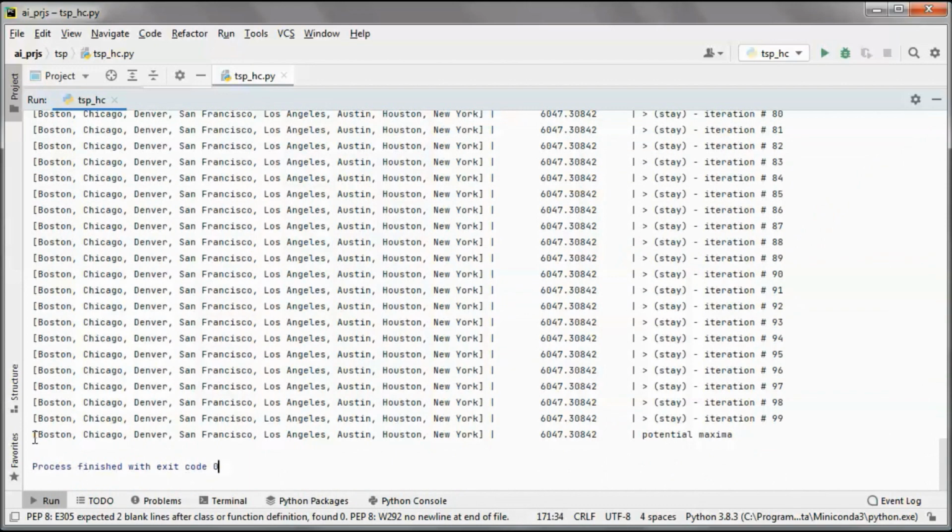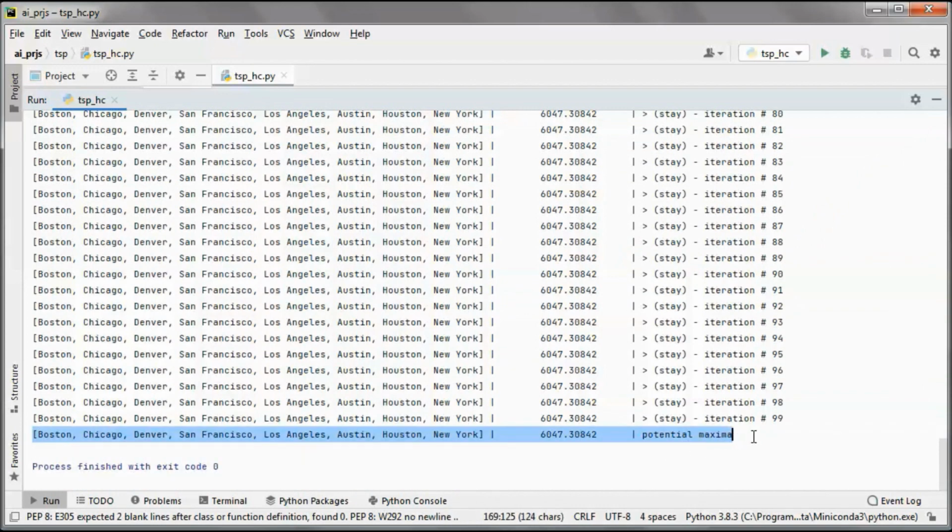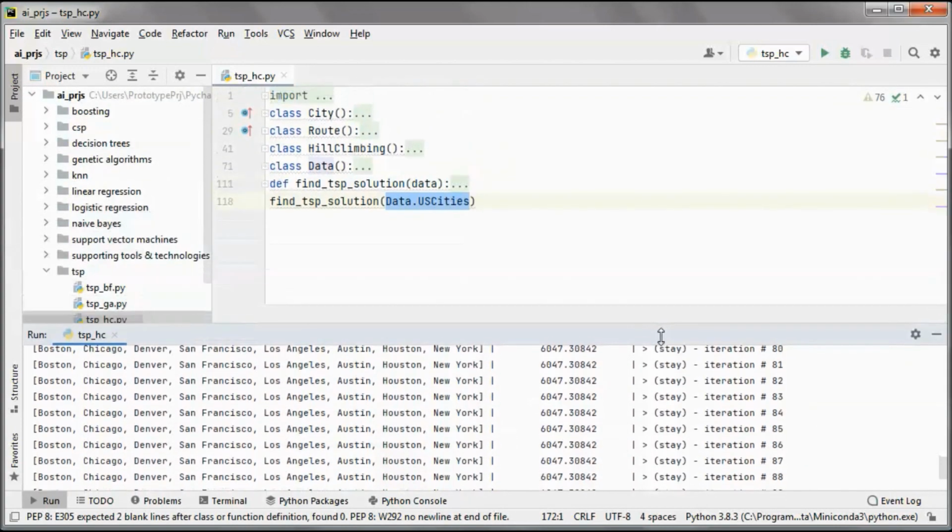And for the purpose of this prototype project, we consider 100 iterations to having reached a potential maxima, and that means this is the shortest route that we found using this hill climbing algorithm.